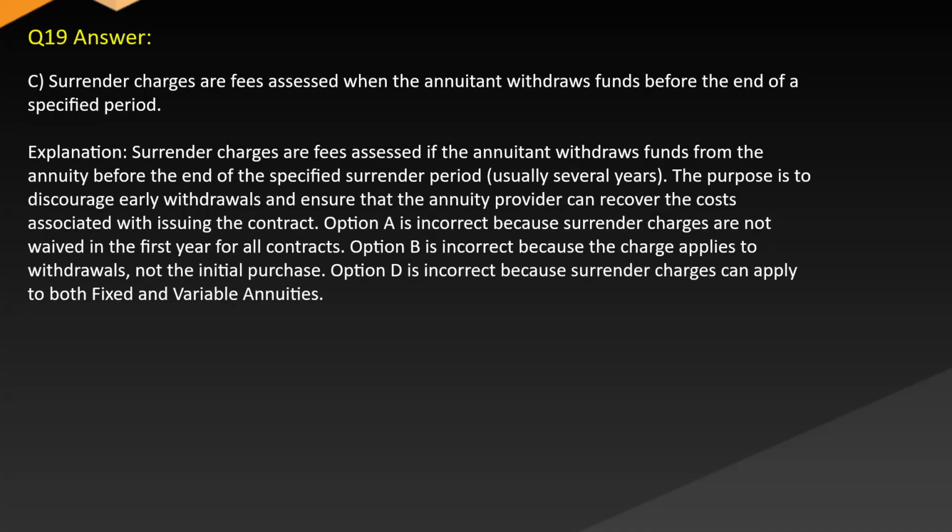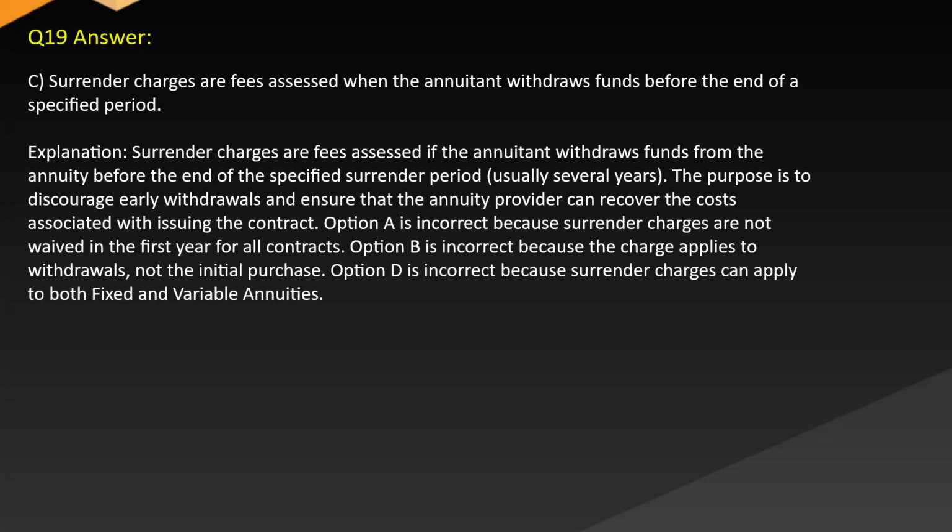Answer: C. Surrender charges are fees assessed when the annuitant withdraws funds before the end of a specified period. Explanation: surrender charges are fees assessed if the annuitant withdraws funds from the annuity before the end of the specified surrender period, usually several years. The purpose is to discourage early withdrawals and ensure that the annuity provider can recover the costs associated with issuing